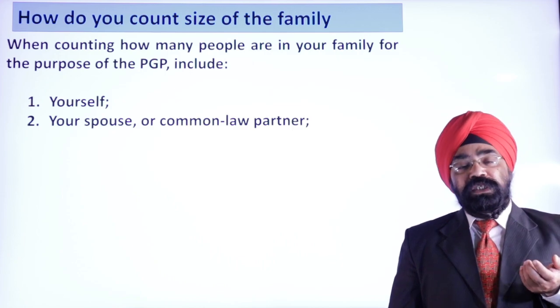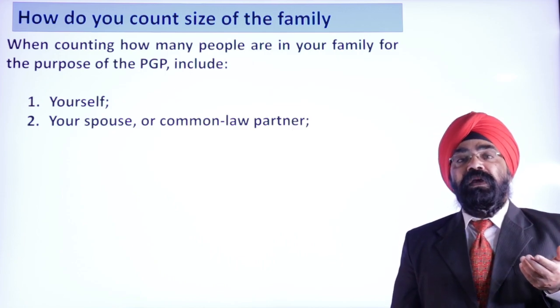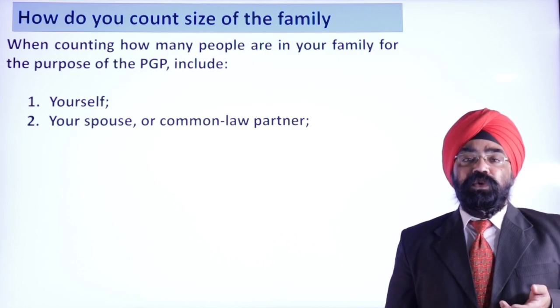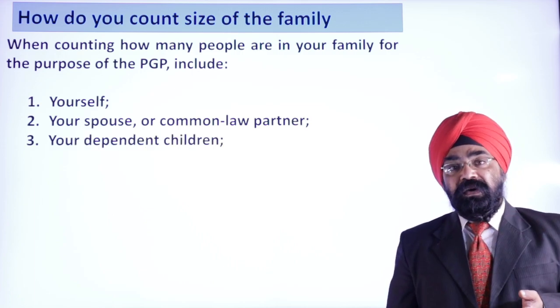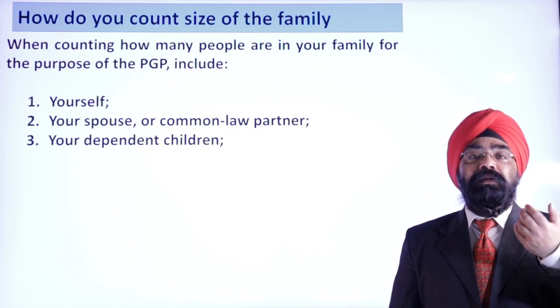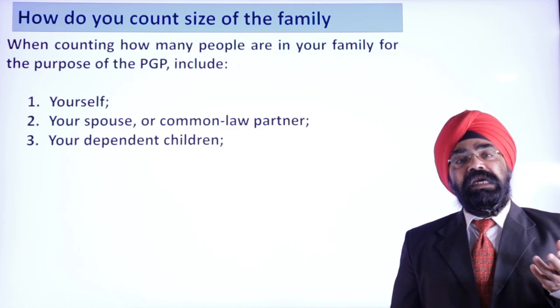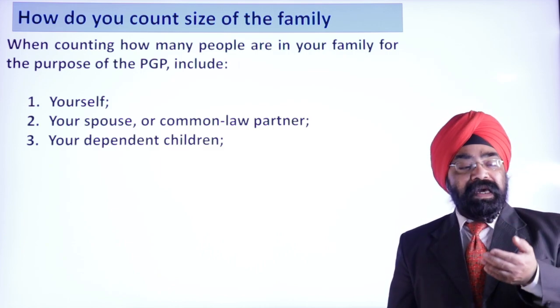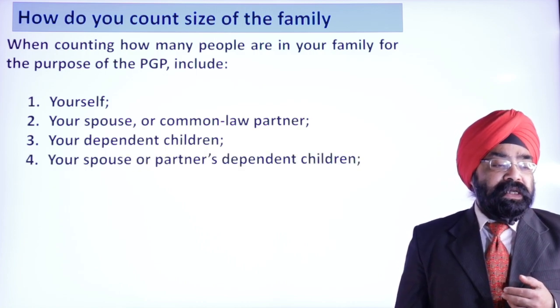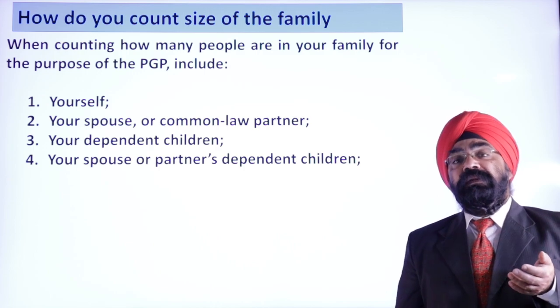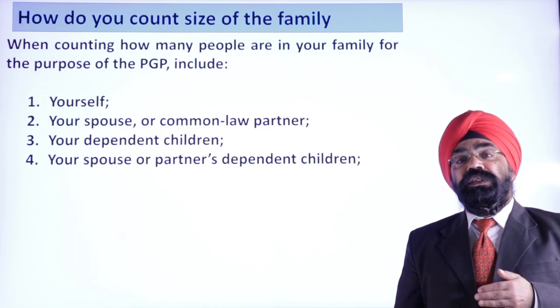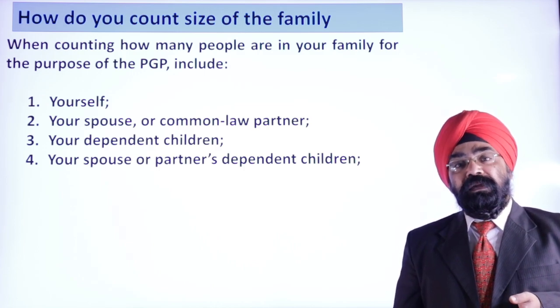And then there could be a situation where some people have earlier marriages and kids from those earlier marriages. In that case, your spouse or partner's dependent children will also be counted. They are not children born out of wedlock, but they are prior marriage children, and they will also be counted, right? If you have sponsored any person earlier, prior to this sponsorship, they will also be counted.